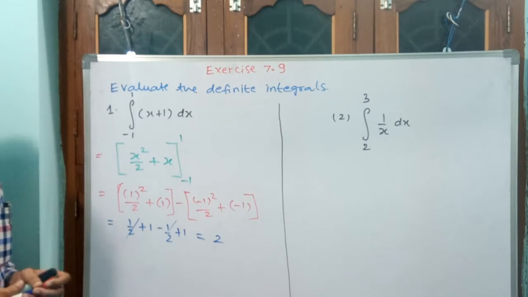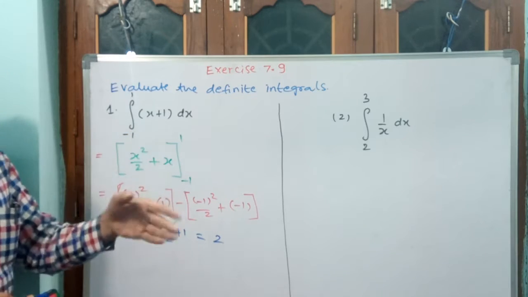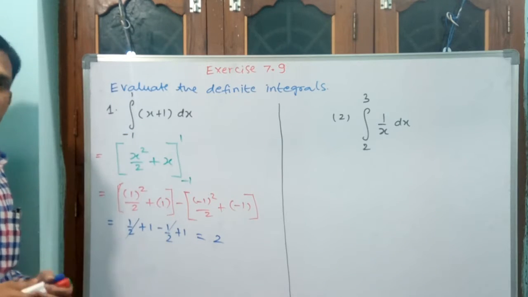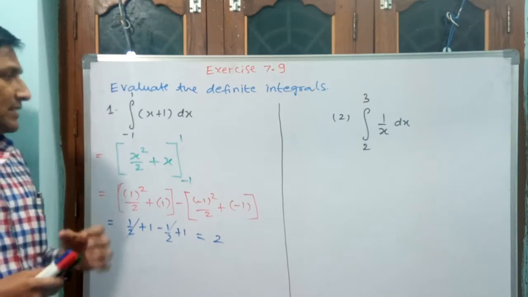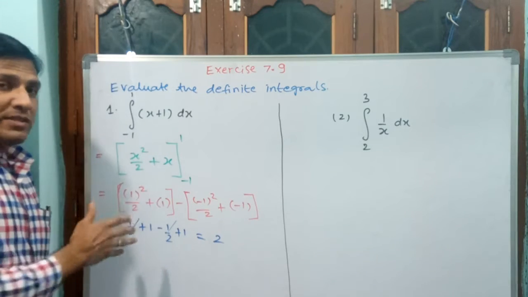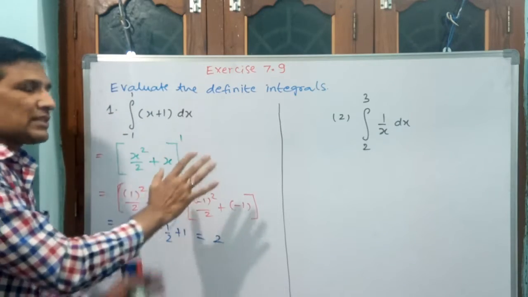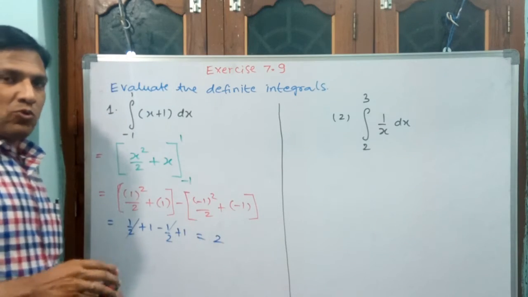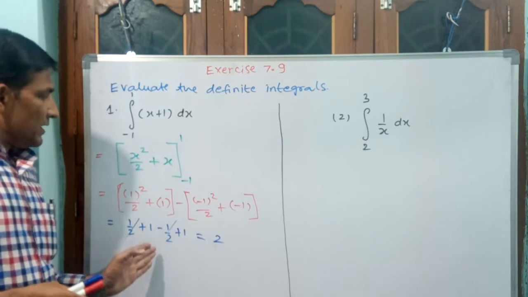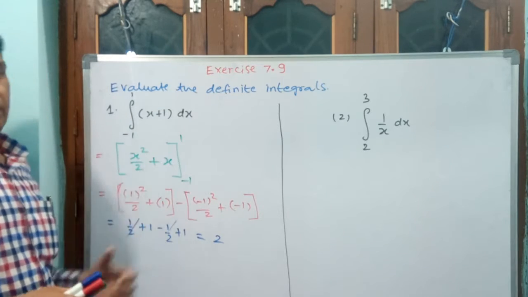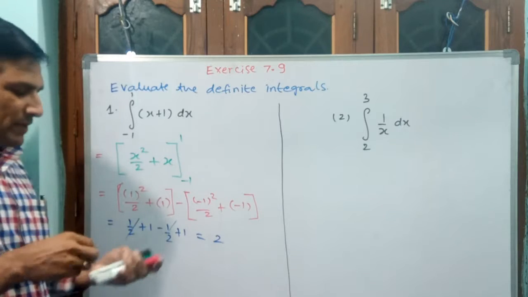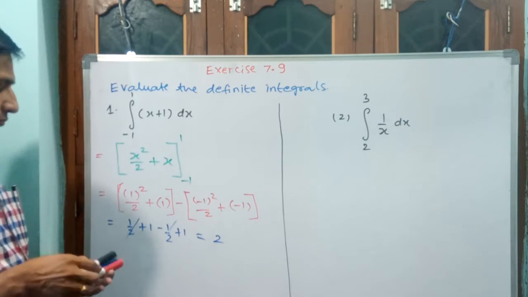You see, if you want to do, already we have done x plus 1 in our limit of sums exercise, 7.8 exercise. How much time it takes there and how much time it has taken here, you see. This is the first question, that is why I have told you a little bit slowly, to understand you clearly. Okay. See, this is very simple. Let us go for the second question.